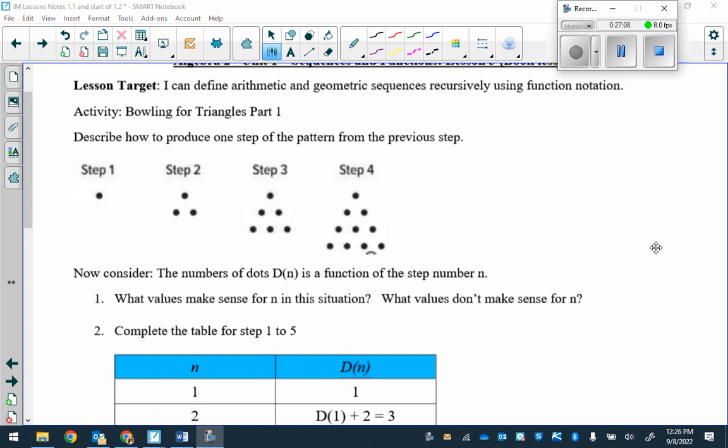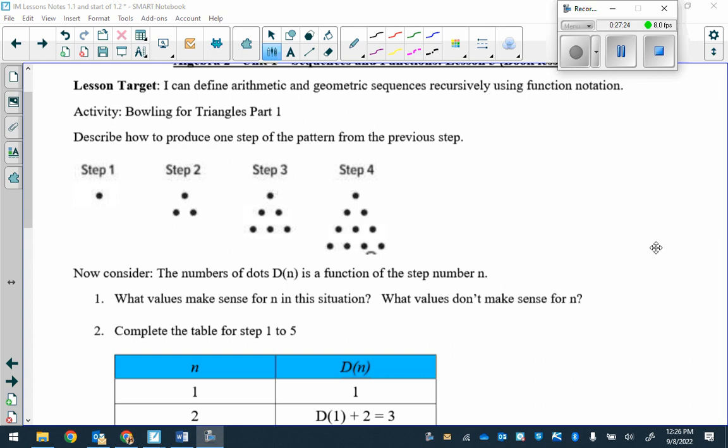Pi wouldn't make sense, right? Okay. Wouldn't make sense. Radicals wouldn't make sense. All right. So when you're talking about n referring to the number of steps, whole numbers is your best bet for now. Okay. According to this problem.